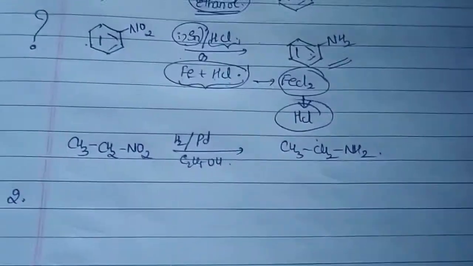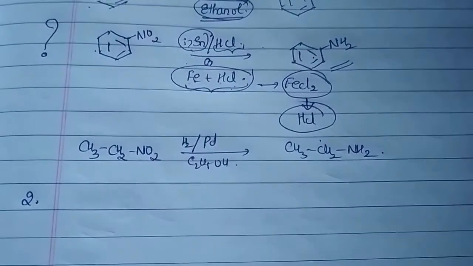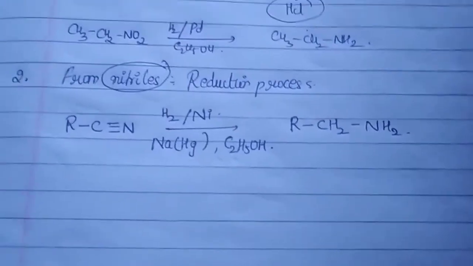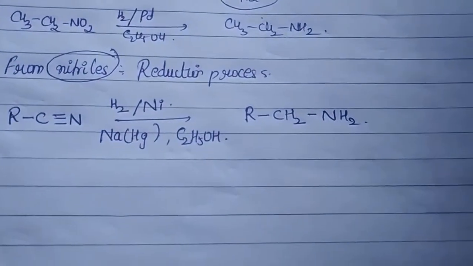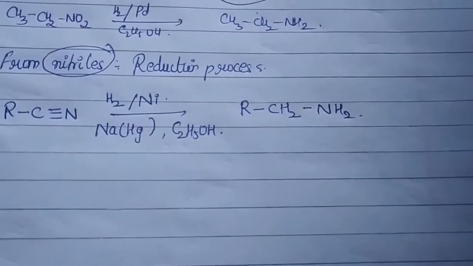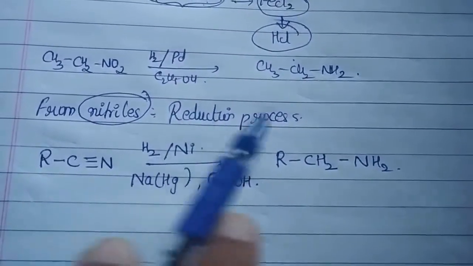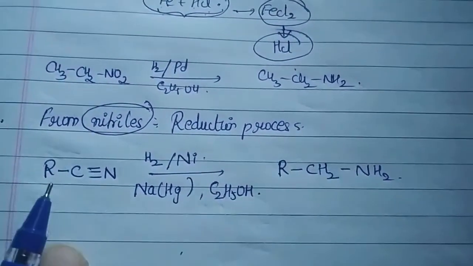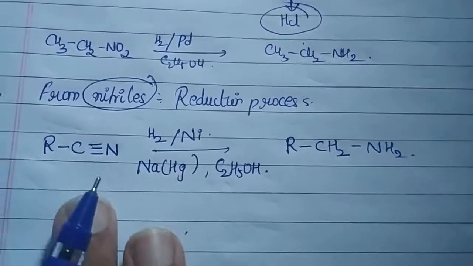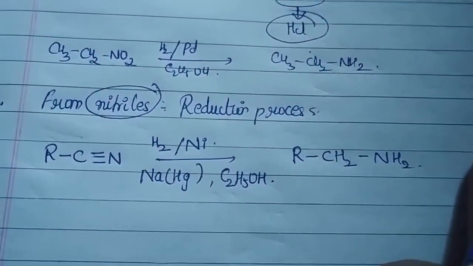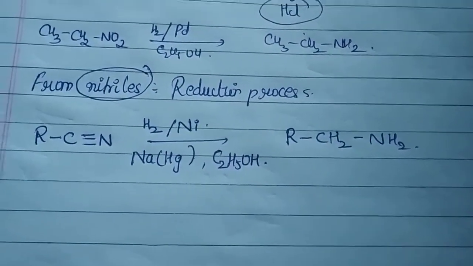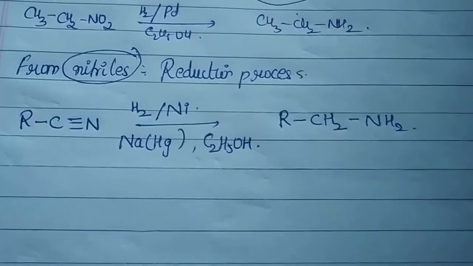Now the second one, let us go with your amines. So from the next reaction we are going to study the preparation of amines through nitriles, from nitriles. Now remember, it's also a reduction process. Whenever you have been given a nitrile, we are going to reduce it, by catalytic hydrogenation, or you can use lithium aluminum hydride.